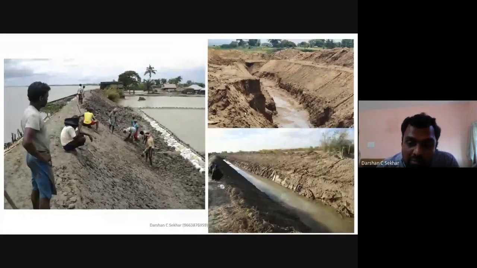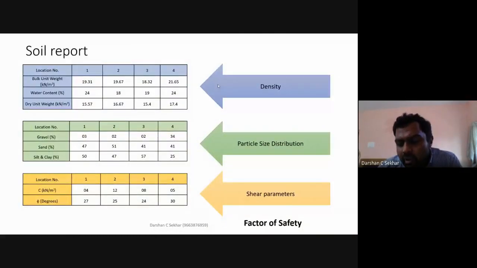So in this regard, the solution will start with laboratory experiments. So in this case, we are starting with laboratory experiments. Because I'm a geotechnical consultant, somebody expects me to give a soil report on the stability of the slopes. So the basic test, the minimum test that is required with respect to this kind of problem, is one with respect to density, the other with respect to particle size distribution. In the sense, what type of soil is there, whether it is sandy soil or clay soil, I need to understand.